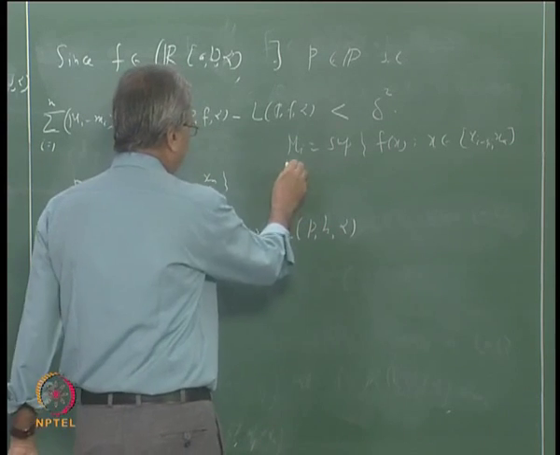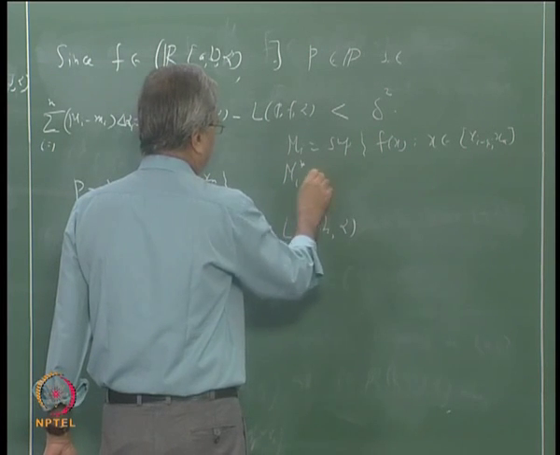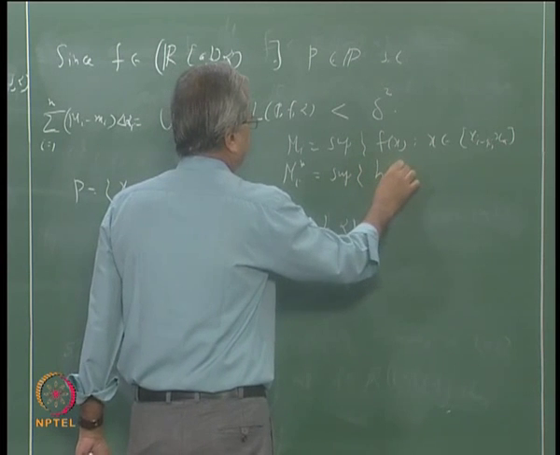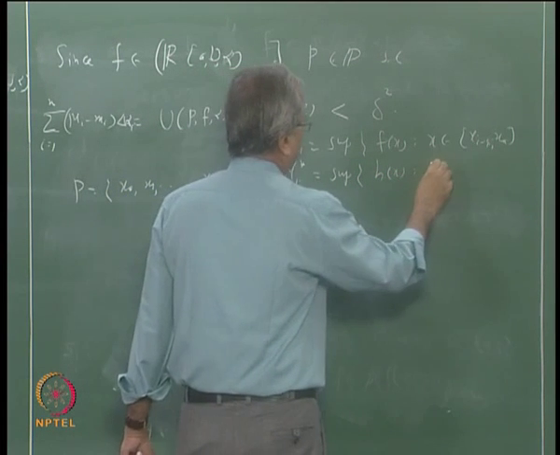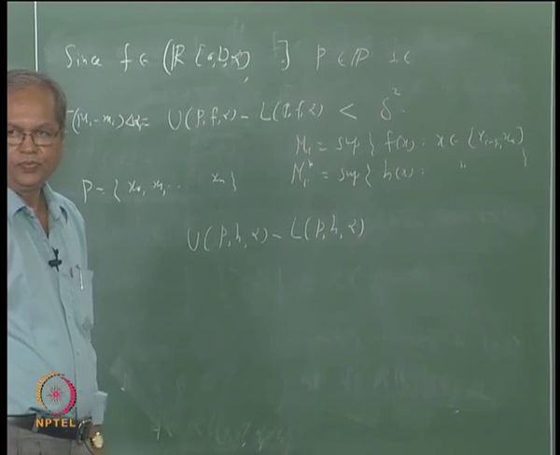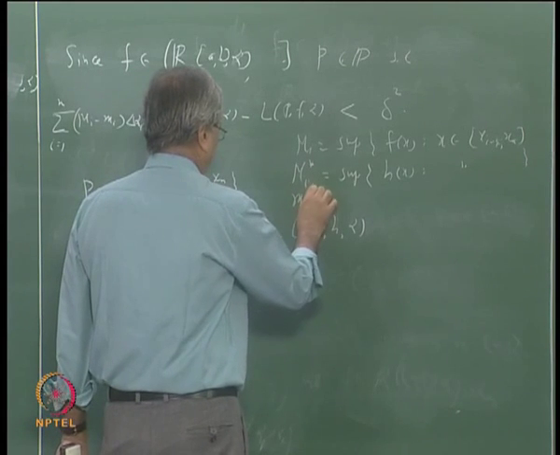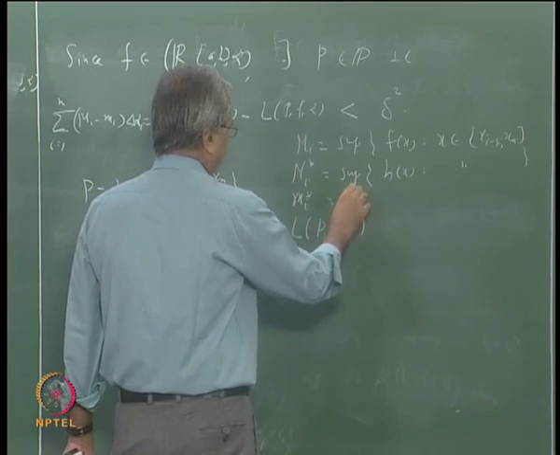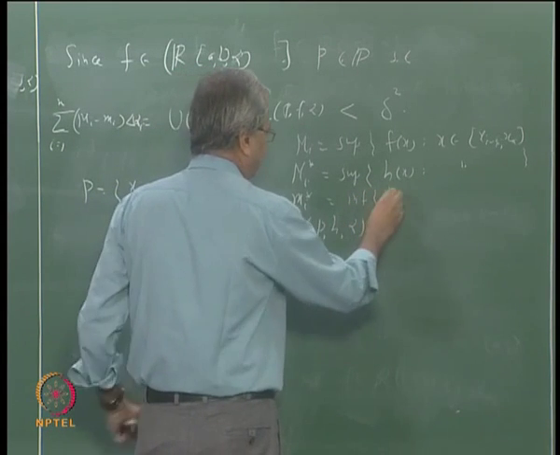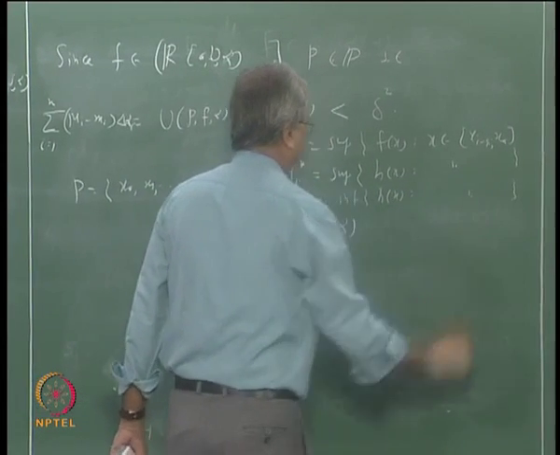So what we want is a similar number for the function h. Suppose I call that Mi star, the supremum of h(x) for x belonging to this same interval, and similarly small mi star is the infimum of h(x) for the same x belonging to x(i minus 1) to xi.